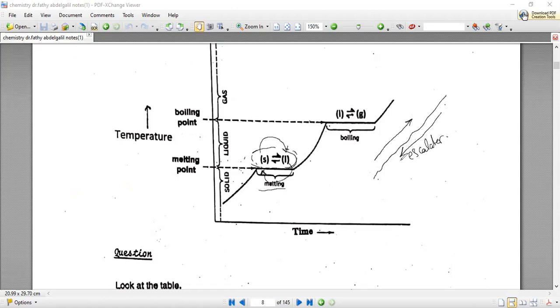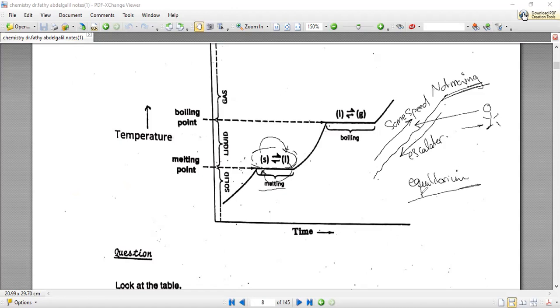When the escalator is going down with a certain speed and you go up with the same speed as the escalator, tell me, if one of your friends is standing far away and looking at you, do you know he will see you not moving? He will see you constant in your place, standing in your place. This case is called equilibrium.